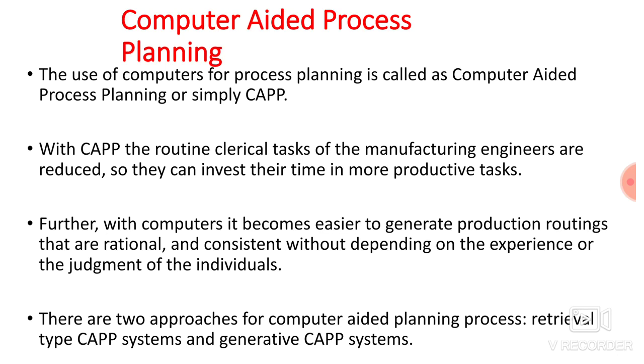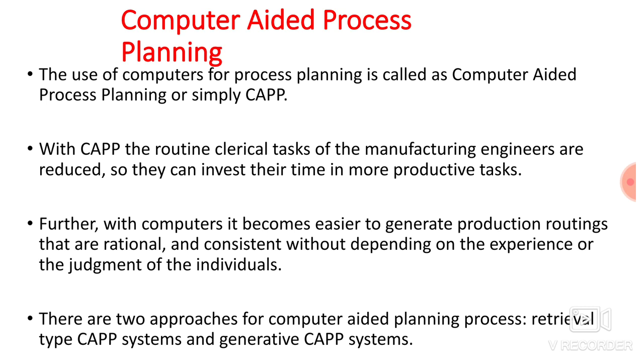Now we will discuss computer aided process planning. Earlier we discussed manual process planning, and now we are discussing computer aided process planning. The use of a computer for process planning is called computer aided process planning, or simply CAPP. So if you are using a computer for the process planning activity, then it is known as computer aided process planning. With CAPP, the routine clerical tasks of the manufacturing engineers are reduced, so they can invest their time in more productive tasks.